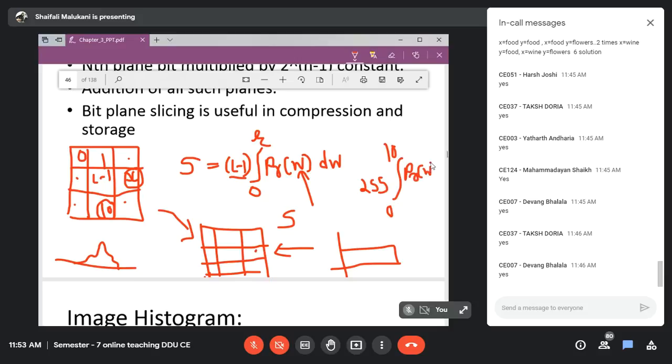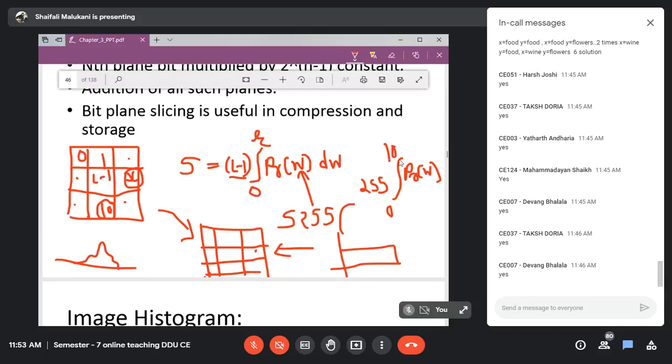So what is the meaning here? That w can take values from 0 to 10. Because it is discrete, you can think of it as a summation. First w takes value 0, then 1, then 2, up to 10. When w is 0, this results in PR of 0. So actually you are doing 255 times this sum.